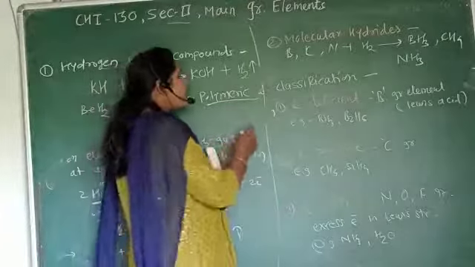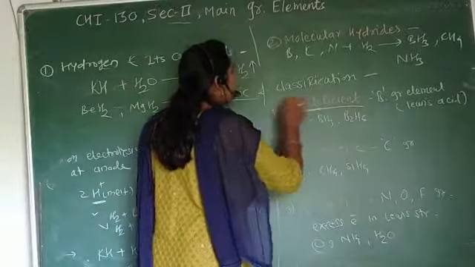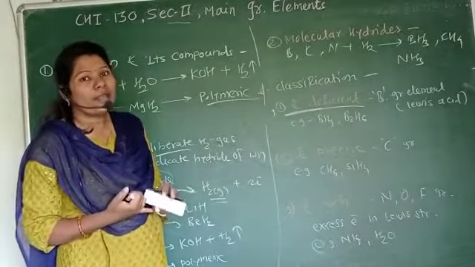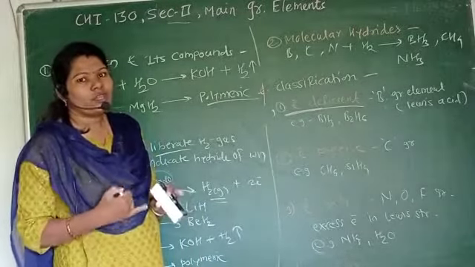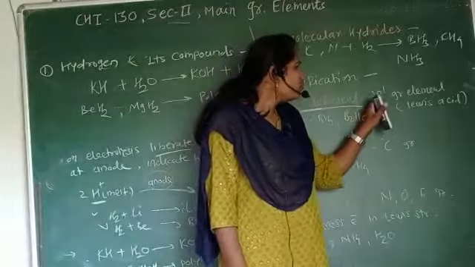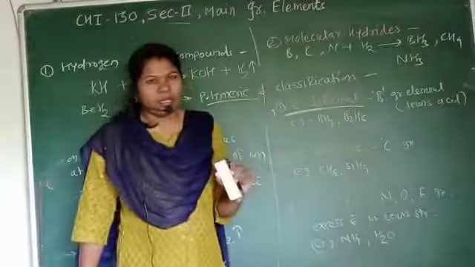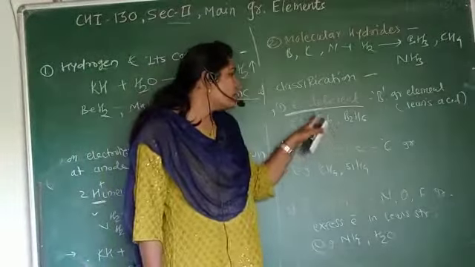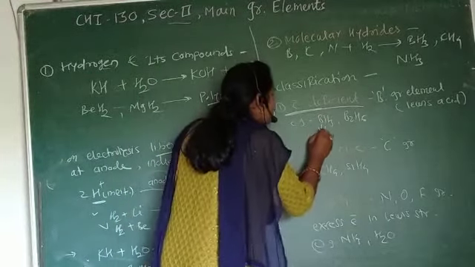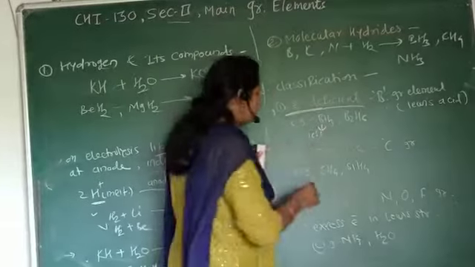The first classification is electron deficient molecular hydrides. What happens here? These are group 13 elements. Whenever the molecule is formed, it contains fewer electrons in its Lewis structure.